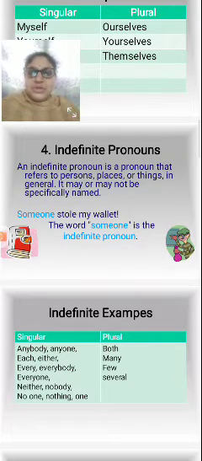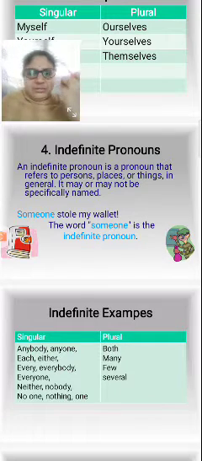How? Someone stole my wallet. The word someone is the indefinite pronoun because it may or may not be specifically named.